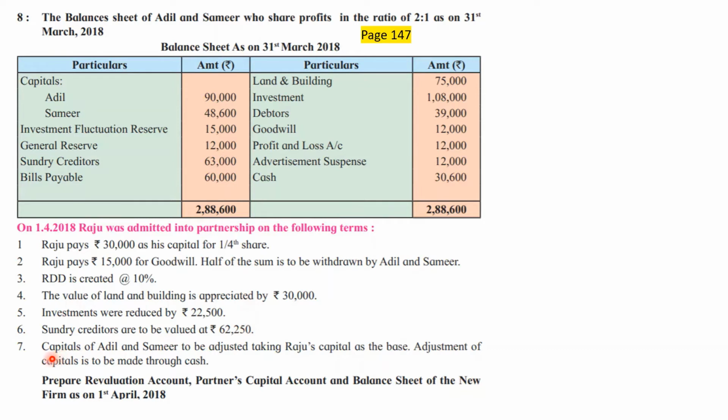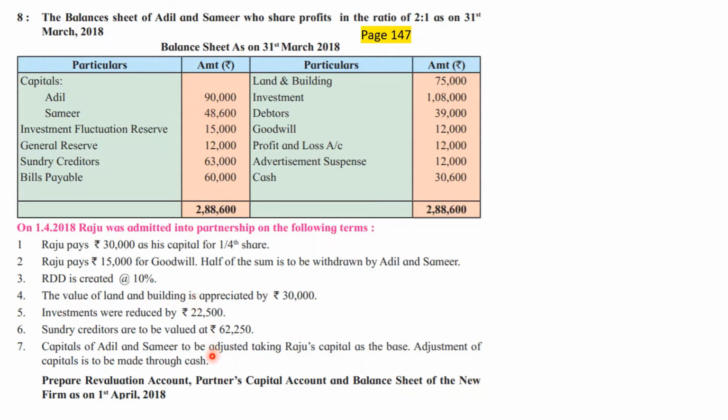Great. Capitals of Adil and Samir to be adjusted taking Raju's capital as base. So for 1/4 share, he is bringing in 30,000. Then whatever is the share of Adil, how much capital he should have maintained in the partnership. For 1/4 share, if Raju is paying 30,000, then how much capital should have been maintained by Mr. Samir? That we are going to calculate based on Raju's share.